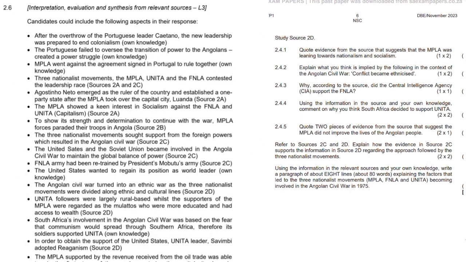After the overthrow of the Portuguese leader Caetano, I'm not sure I'm pronouncing the word right, the new leadership was prepared to end colonialism. The Portuguese failed to oversee the transition of power to the Angolans, which created a power struggle. The MPLA went against the agreement signed in Portugal, not to rule over, guys, but to rule together.